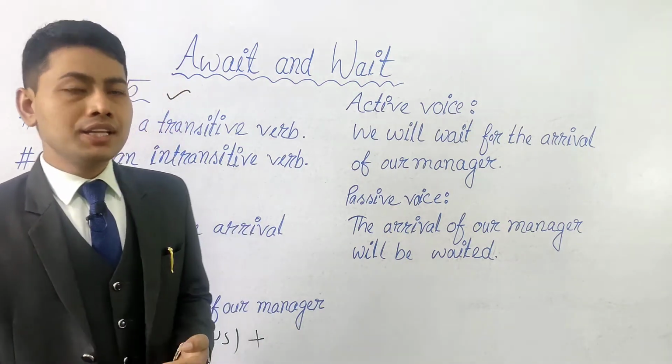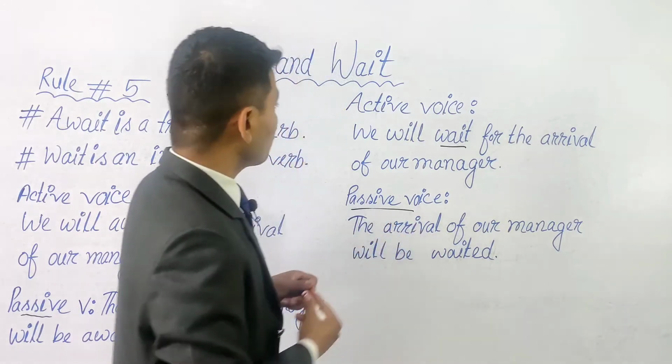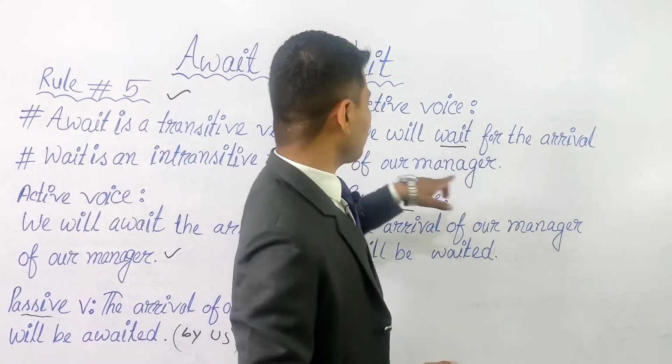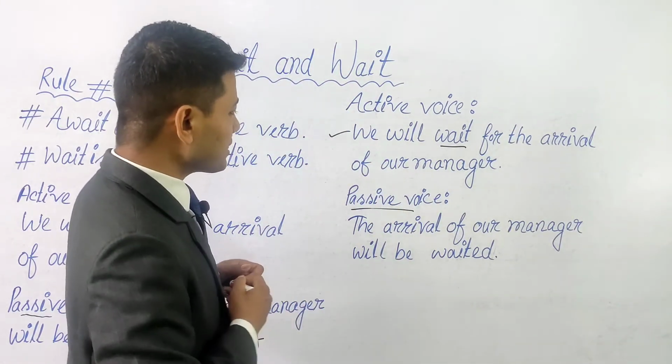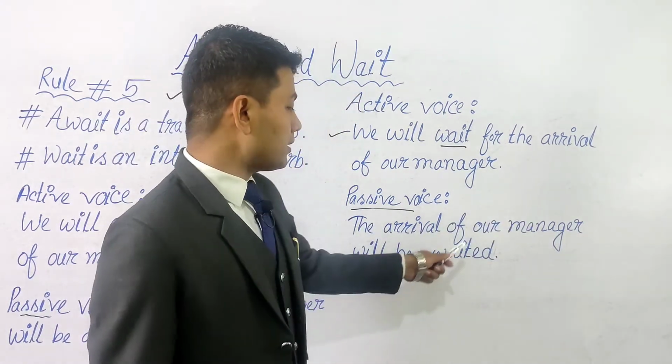Now what will happen if we use wait in passive voice? For example, in active voice, we will wait for the arrival of our manager. Absolutely correct. But in passive voice, the arrival of our manager will be waited.